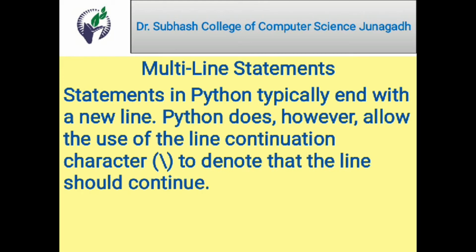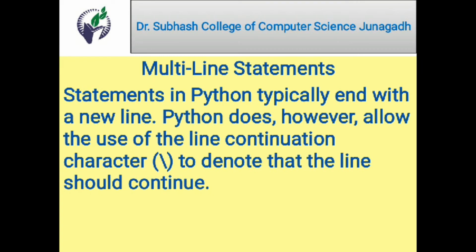In this situation, we must use the backslash character at the end of each line to denote that this line continues on the next line and it is a single statement. So statements in Python typically end with a new line. Python does, however, allow the use of the line continuation character backslash to denote that the line should continue.